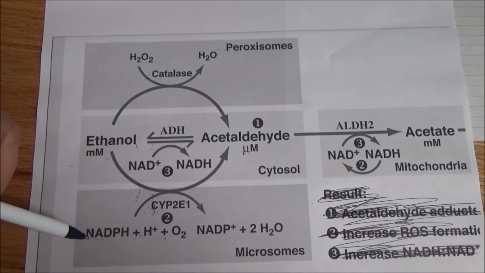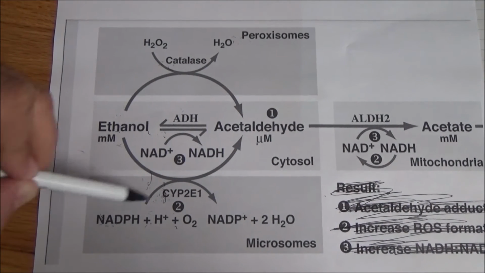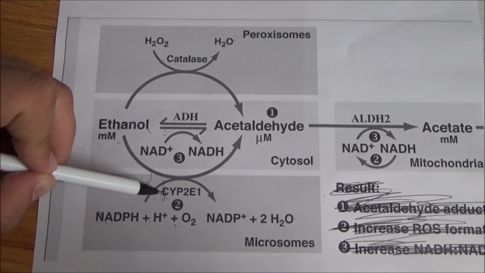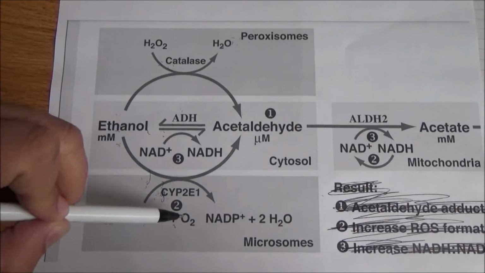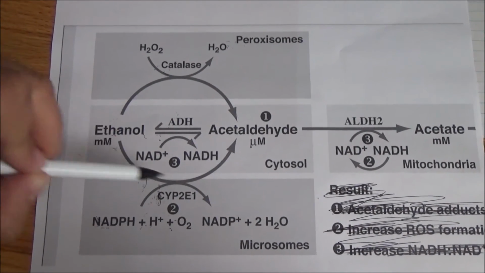But if there's no NADPH in the cell within the microsome, then you can't use this. And this just isn't going to work out, because this enzyme depends upon ethanol and NADPH and H plus and O2. It depends upon all these precursors to go through this reaction and that reaction.